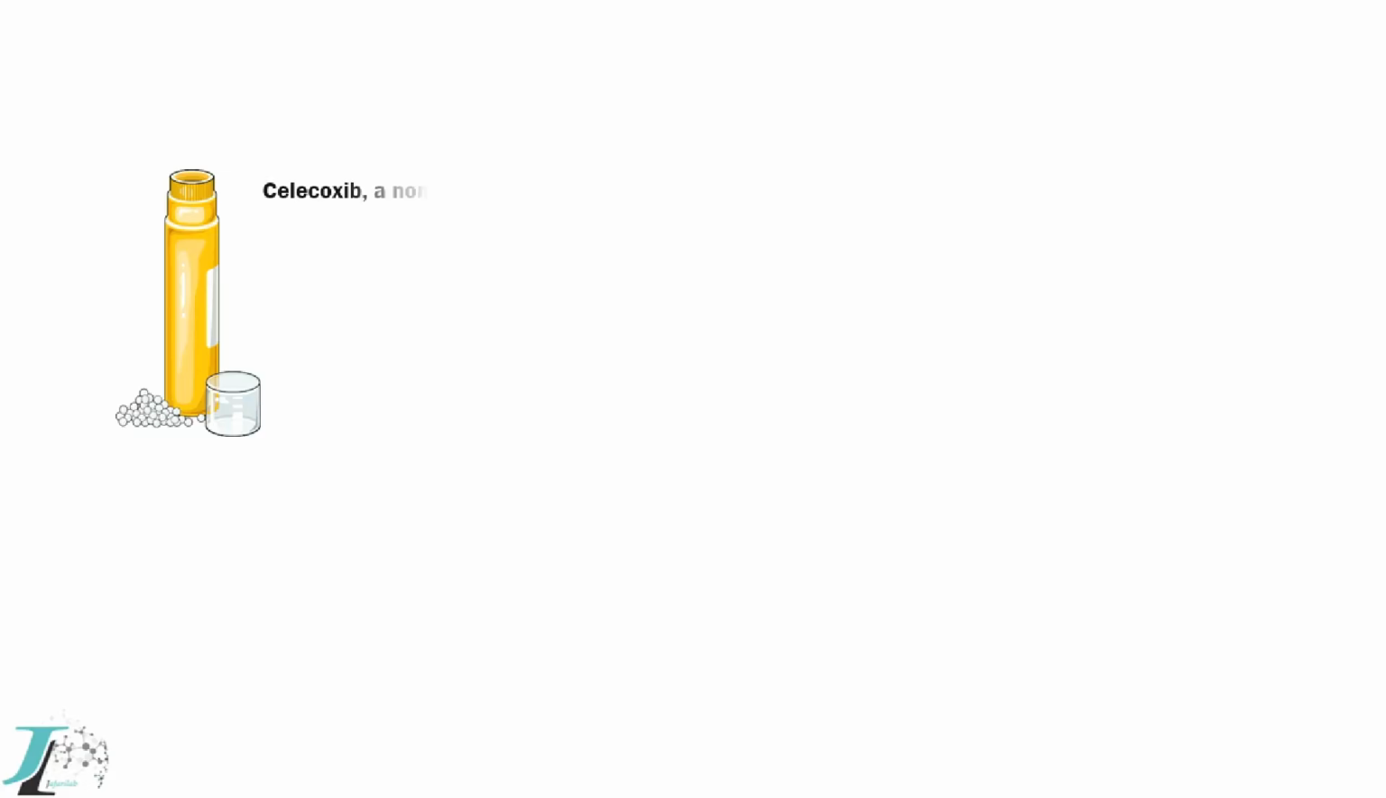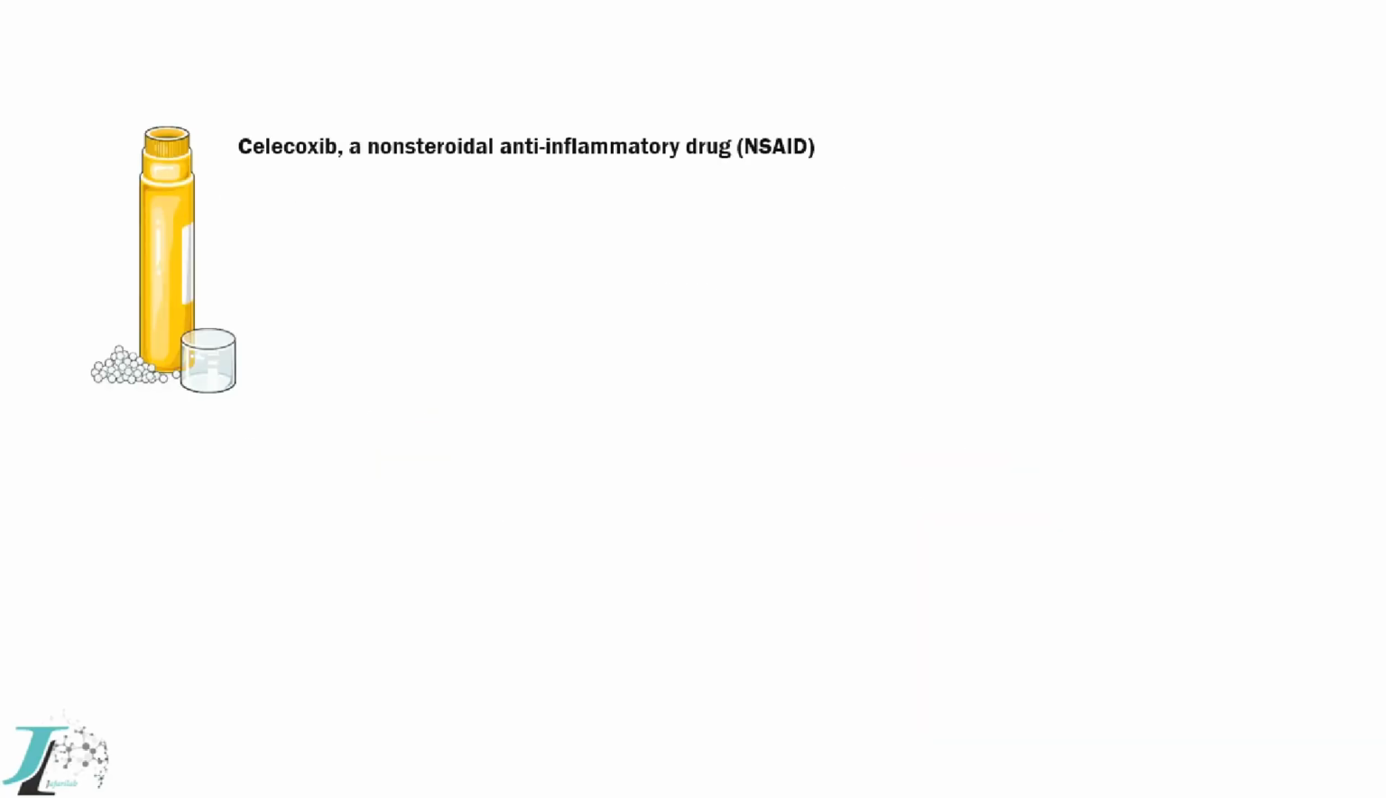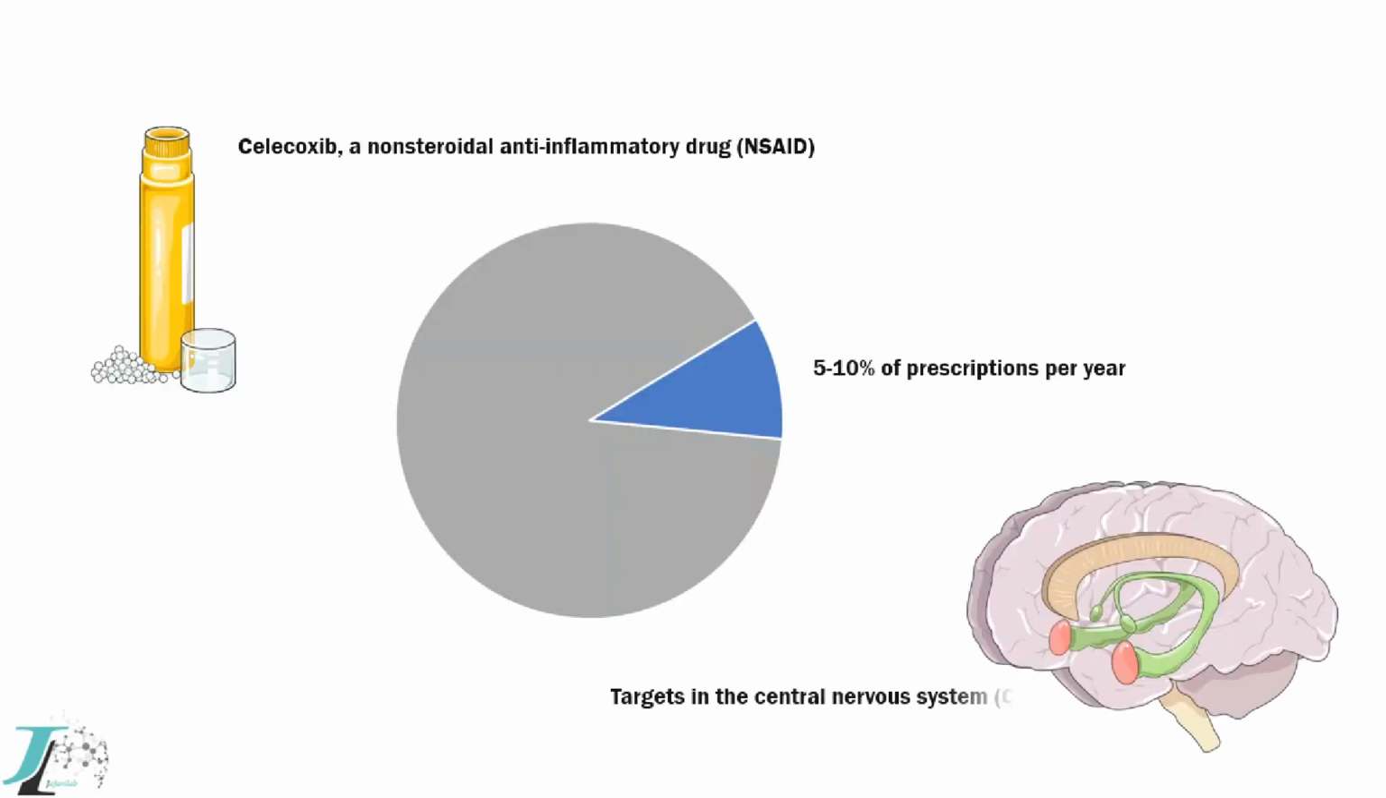Celecoxib is a selective nonsteroidal anti-inflammatory drug that inhibits COX-2, which is responsible for prostaglandin synthesis. Unlike other NSAIDs, it minimizes gastrointestinal side effects by targeting COX-2 instead of COX-1. While celecoxib is widely prescribed for pain and inflammation, its precise protein targets in the central nervous system have remained